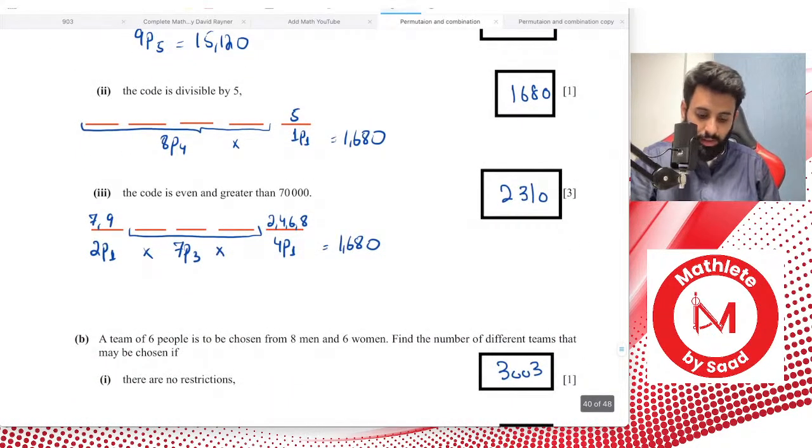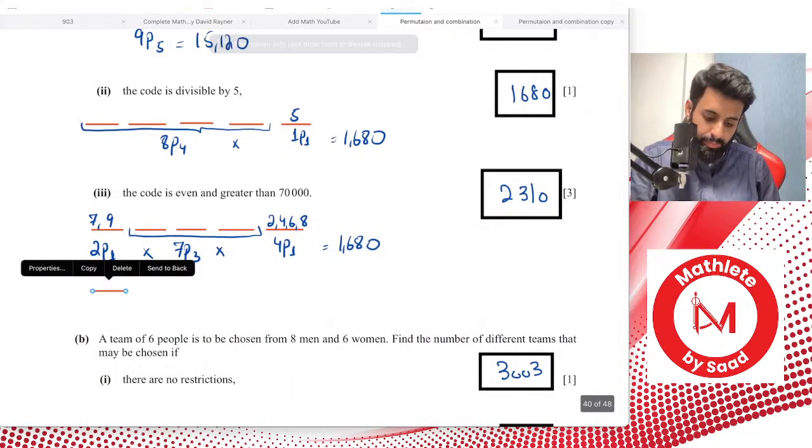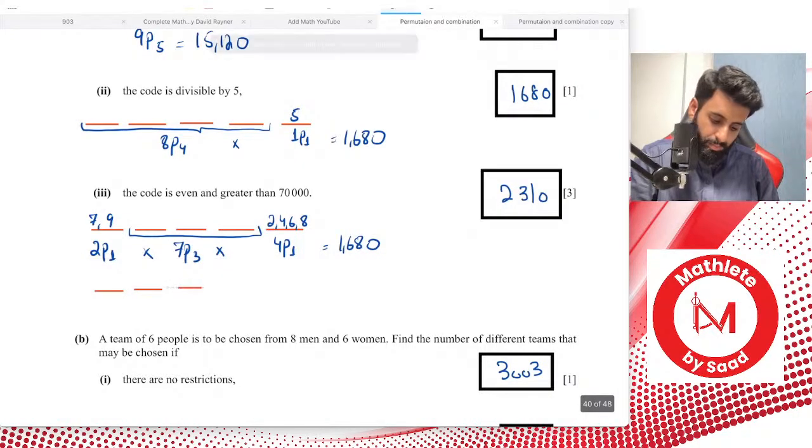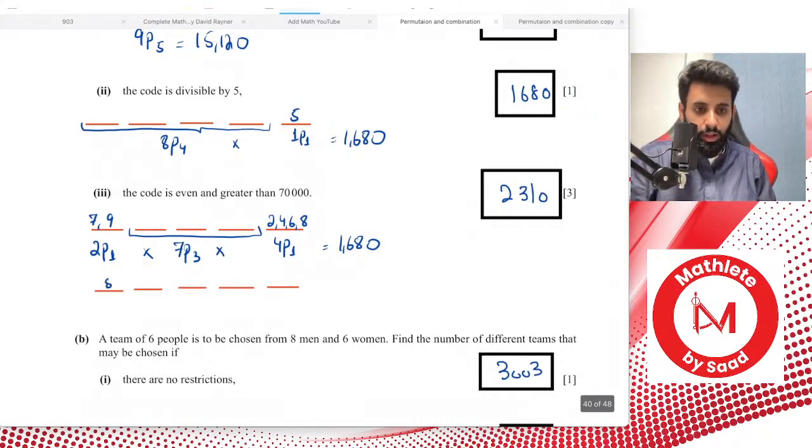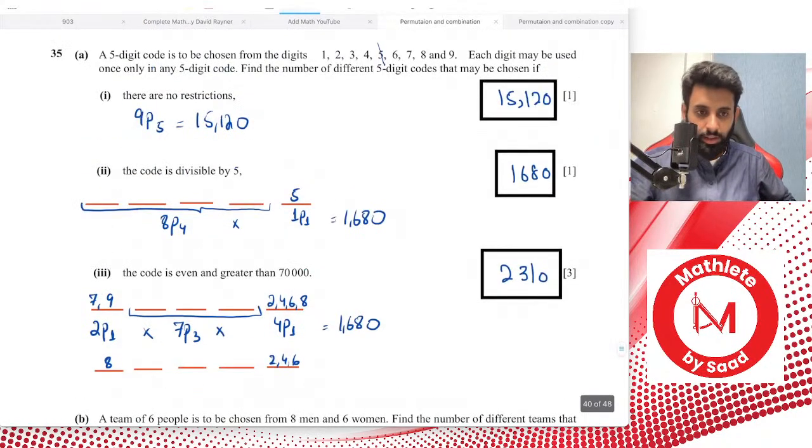What is the one thing that I have to consider? Yes, it starts with 8. Good job. So that means you could have 2, 4, or 6 in the last digit. Whenever you're given a certain condition, always settle the condition first.